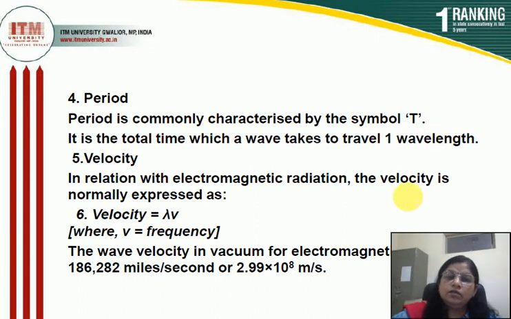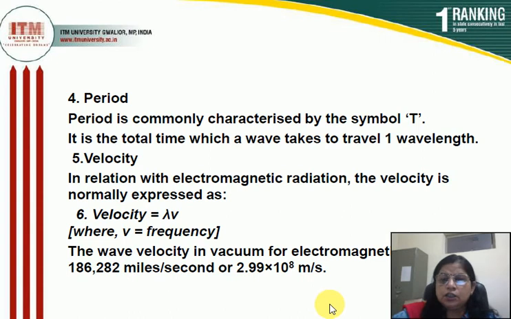Second one is velocity. Velocity is generally represented by the formula velocity is equal to lambda into nu. The wave velocity in the vacuum for electromagnetic radiation is the speed of light, 2.99 into 10 to the power 8 meter per second, or 186,282 miles per second.